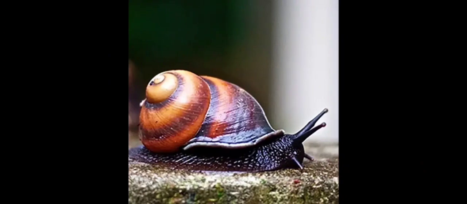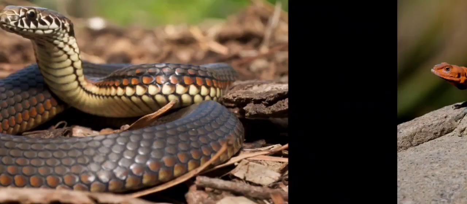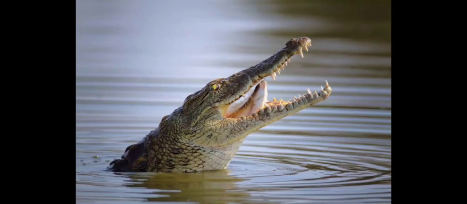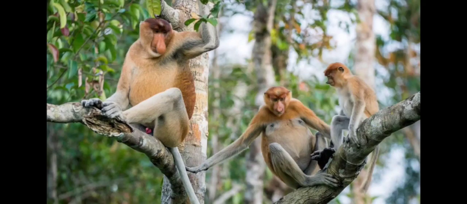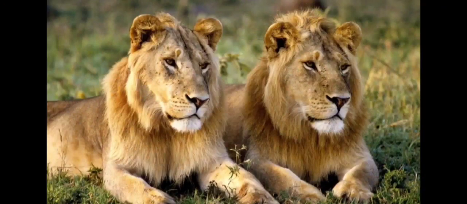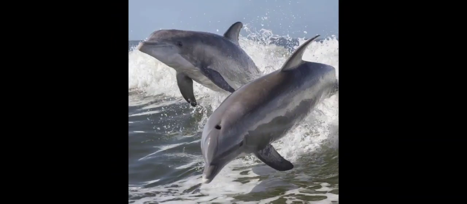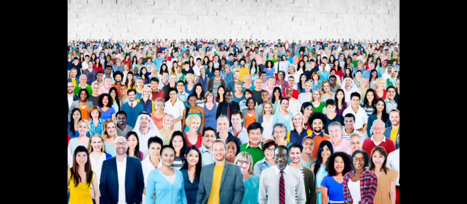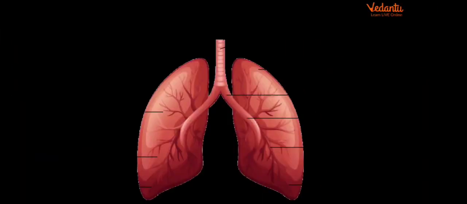So the next topic is how do animals obtain air. We know that all animals need air to live. Snails, snakes, lizards, turtles, crocodiles, birds, monkeys, lions, dolphins, whales, and human beings breathe with the help of their lungs.